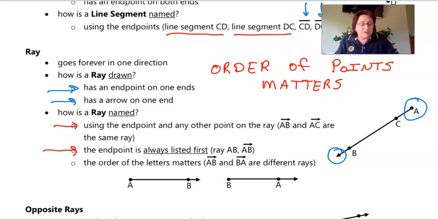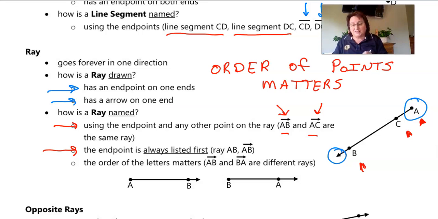So over here, I'm going to start with A because that's my endpoint. I could name it ray AB because it goes through point B, or I could name it ray AC because it also goes through point C and just keeps on going on and on and on forever. So notice, guys, the symbol right here. That symbol has the arrow only on one side of the line, because it goes on and on and on forever.